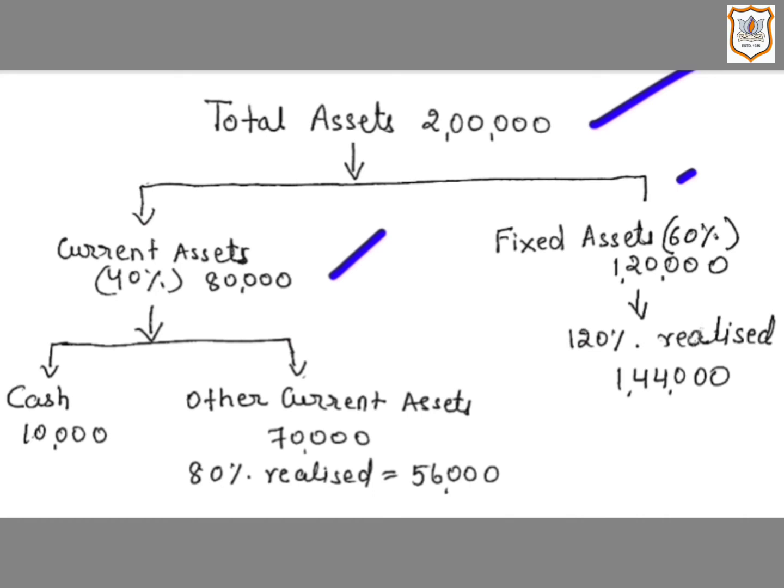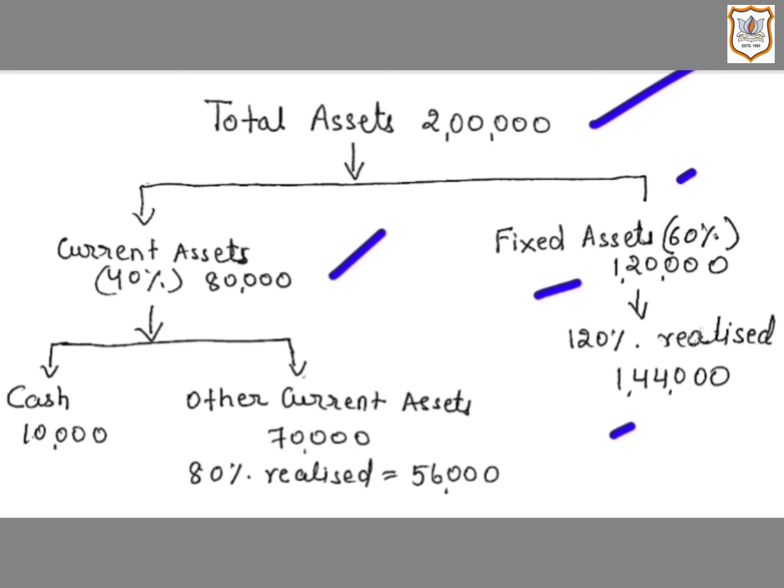Now further, it is given in the question that 120% realized for fixed assets. So 120% of 1,20,000 is 1,44,000. So 1,44,000 realized for fixed assets, and 80% are realized of current asset.